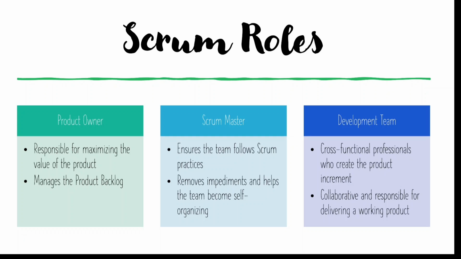The Scrum Master removes impediments and helps the team become self-organized. That means the Scrum Master's job is to identify the solution when the team is facing some hurdles or stoppage. That is the critical thing that the Scrum Master has to do.